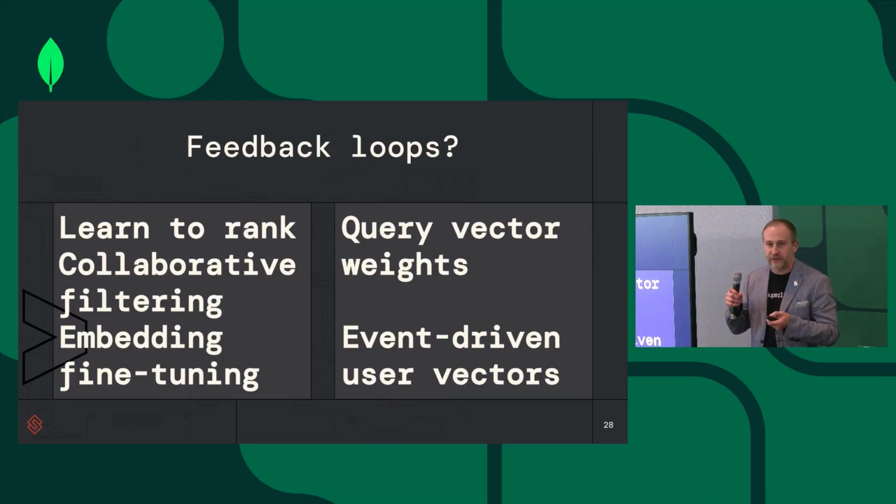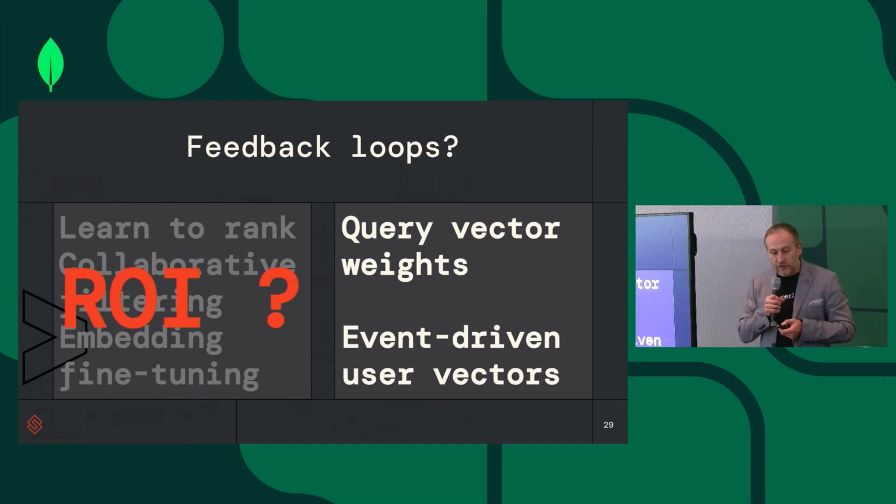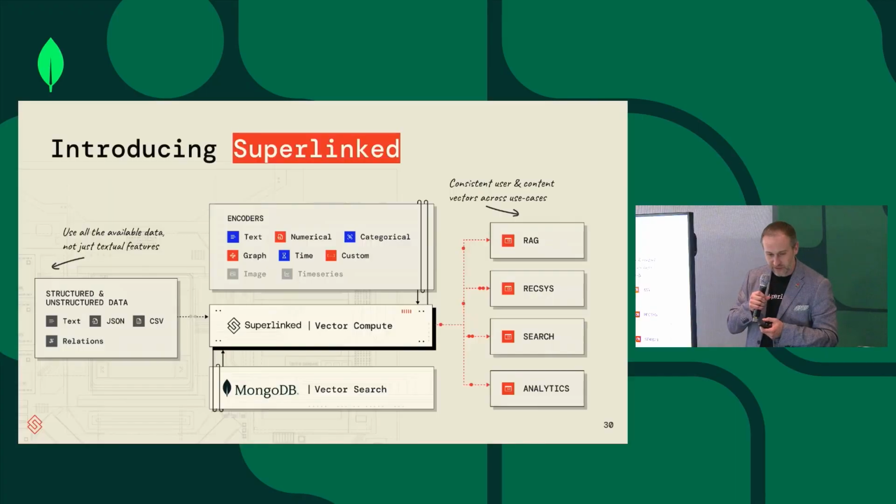Of course, collaborative filtering is one option. Fine-tuning of the embedding model is another option. But the ROI on those is not clear. But you can also create vectors based on events, and you can assign weights to parts of the vector based on those events. So now we finally go to Superlinked.